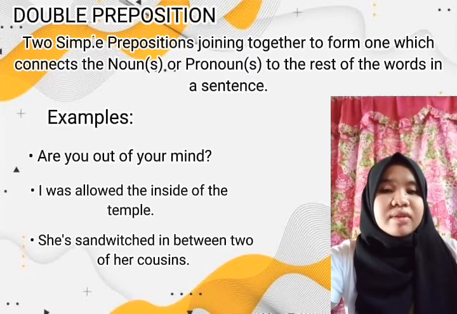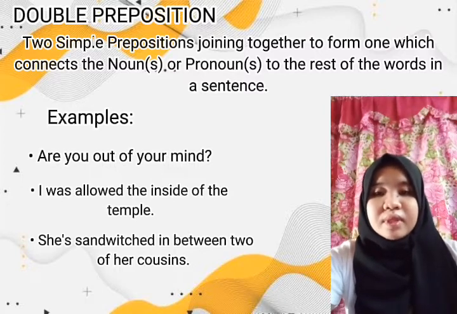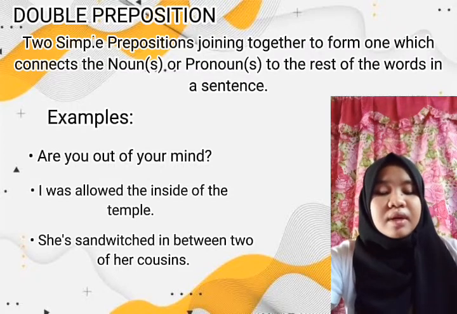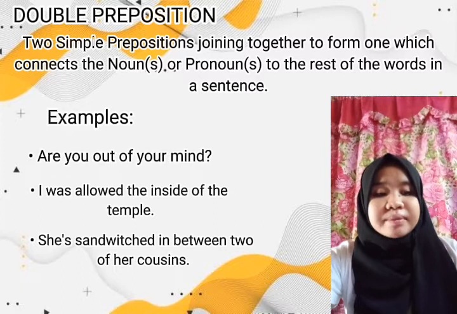Next, we have the double preposition. A double preposition is two simple prepositions joining together to form one, which connects nouns or pronouns to the rest of the words in a sentence. So double prepositions are prepositions made by combining two simple prepositions. For example, are you out of your mind?